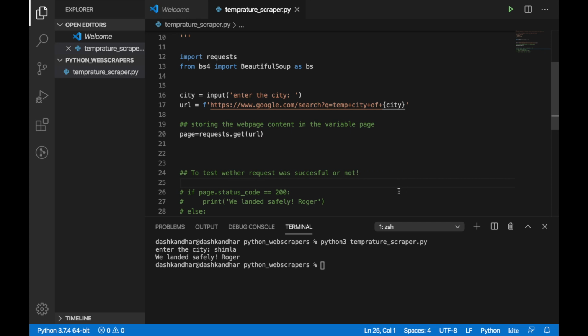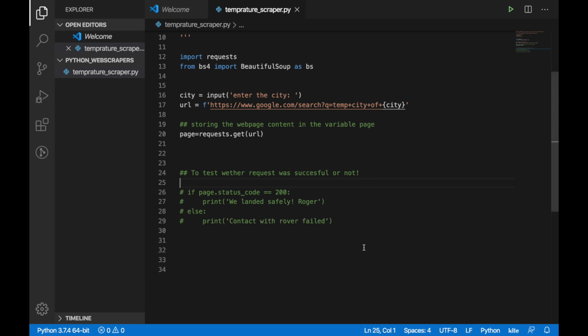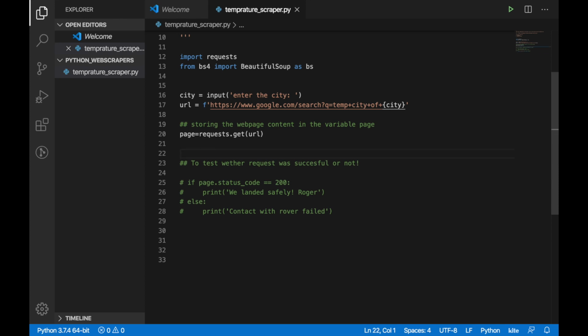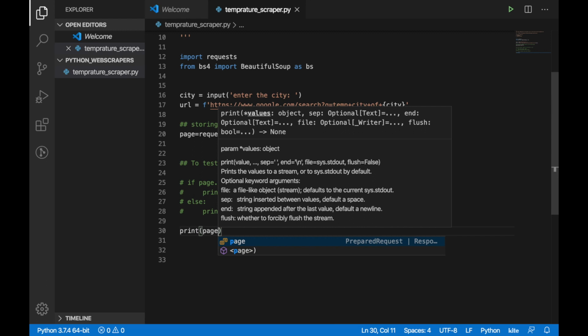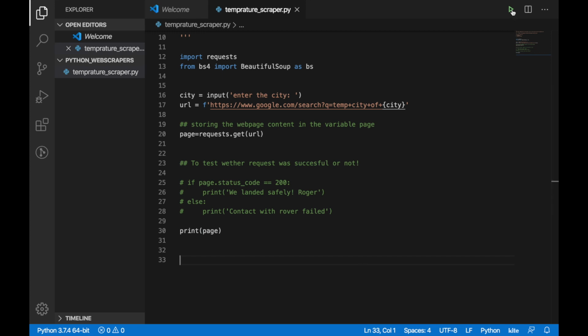So I'll just give a space. I'll shrink this up and I'll start writing the code. So now we have got the page, now what? This page contains a lot of information. If we just say print page dot content, or just let's see what it prints out when we run this, print page. So I'll be using directly this play button on my VS Code editor.